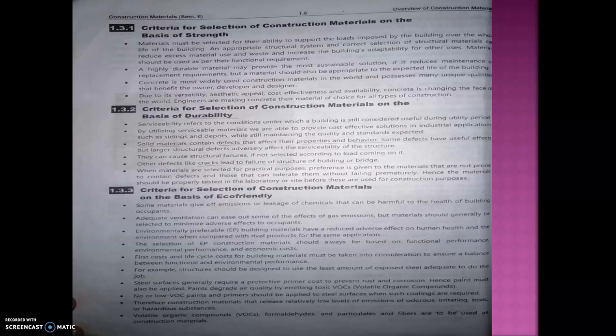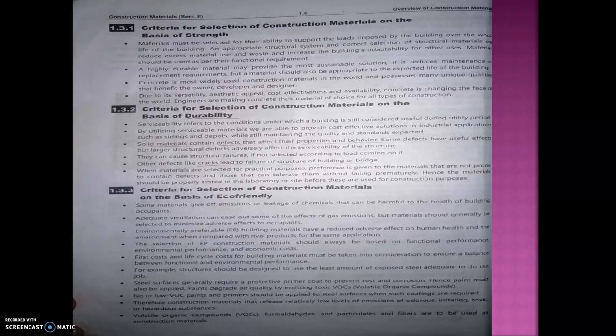Last lecture we talked about the selection of construction material. So here are the criteria for the selection of construction materials on the basis of strength. On the basis of strength, how can we select, or what is the criteria for the selection of the construction material? First, material must be selected for their ability to support the loads imposed by the buildings. This is particular to building construction.